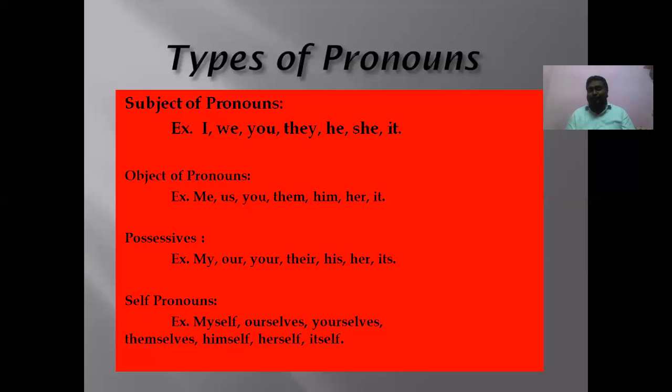You see, you will be confused. You are not able to say the meaning in Telugu. Very simple. Me means నన్ను. We will say నేను అనే చెప్తారు. కాబట్టి మీ అంటే నన్ను.